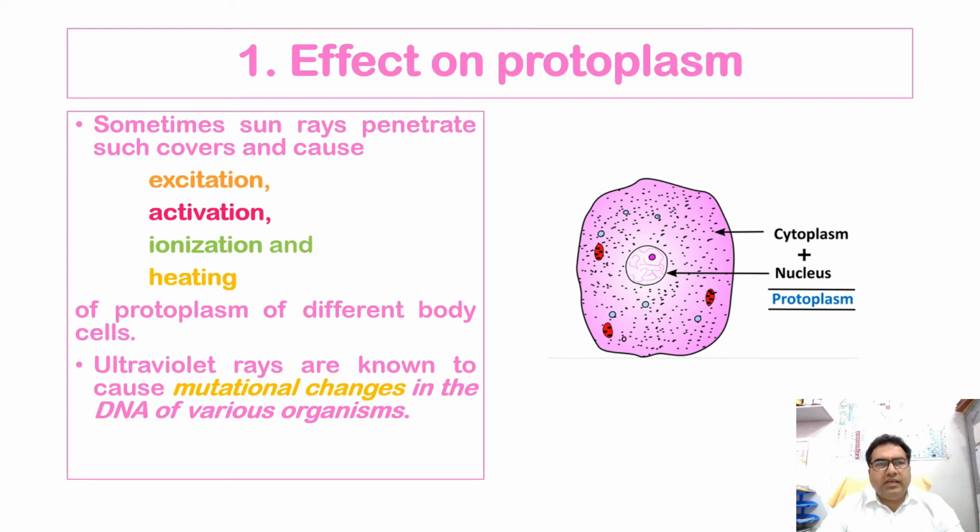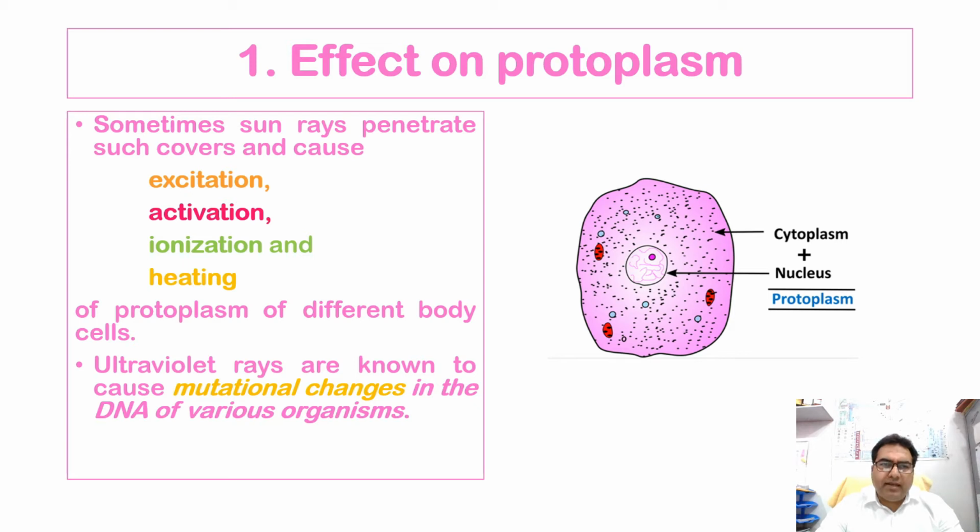Many times what we see is that the sun rays penetrate such covers and cause excitation, activation, ionization and heating up of the protoplasm of the different body cells. And many times ultraviolet rays are known to cause mutational changes in the DNA of various organisms.